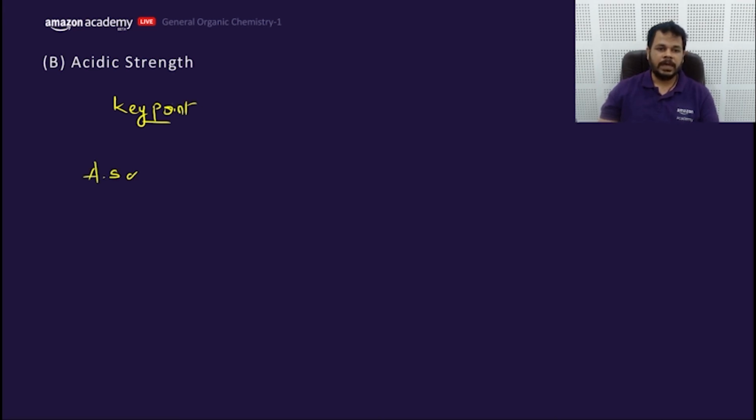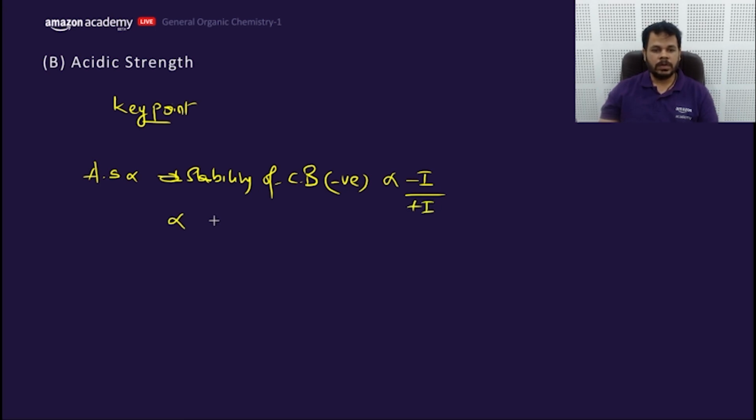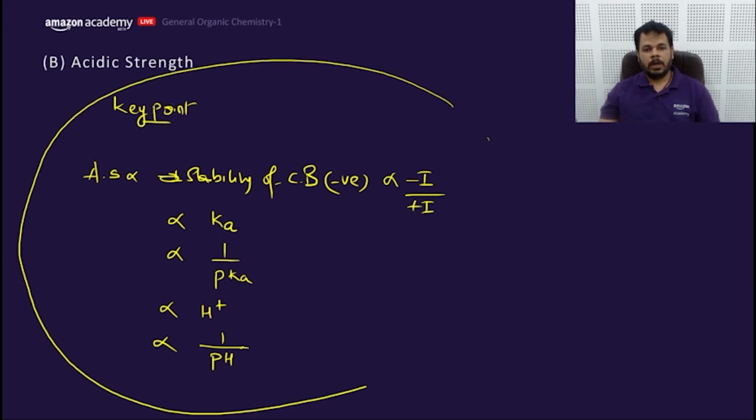Acidic strength is directly proportional to what? Stability of conjugate base, which is usually which charge? Negative charge. That means directly proportional to minus I, inversely proportional to what? Plus I. Directly proportional to acid dissociation constant, inversely proportional to pKa, directly proportional to the concentration of H plus, inversely proportional to minus log of H plus, that is pH. So this is the point you need to learn about acidic strength.